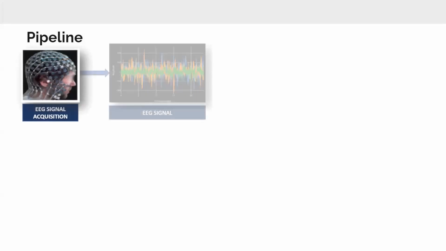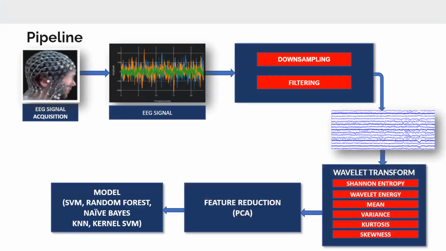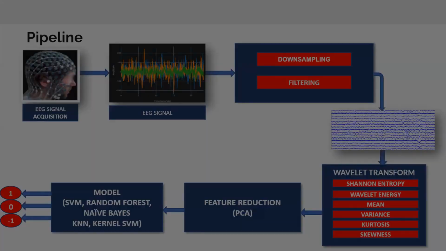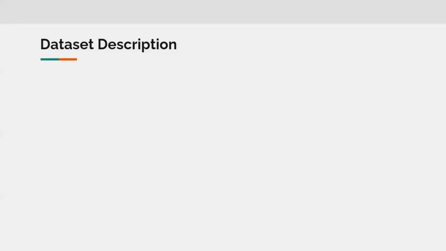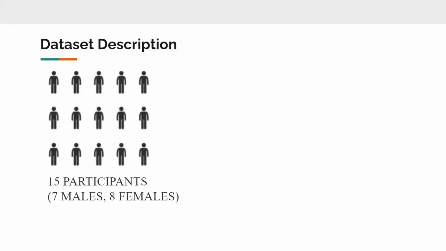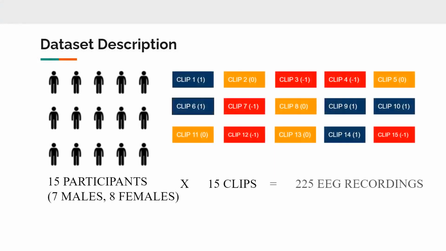The flowchart here represents the various stages involved in detecting the emotions using EEG signals, and we will go through all the steps in detail. So this represents the first step of the pipeline, which is EEG data recording and pre-processing. In order to implement a machine learning model, we require a dataset. So for this project, we use the SEED dataset, which is collected from 15 subjects, and each of the 15 subjects were asked to watch 15 film clips, which resulted in 225 EEG recordings.